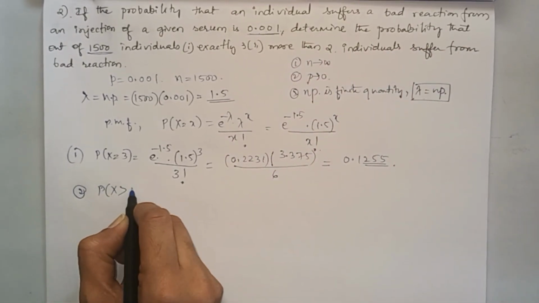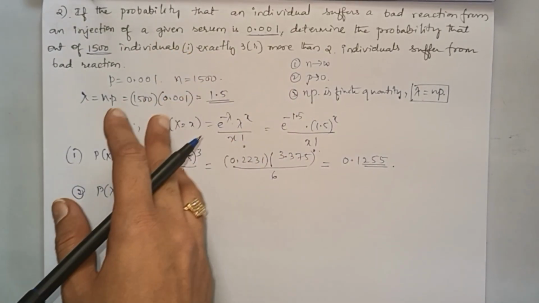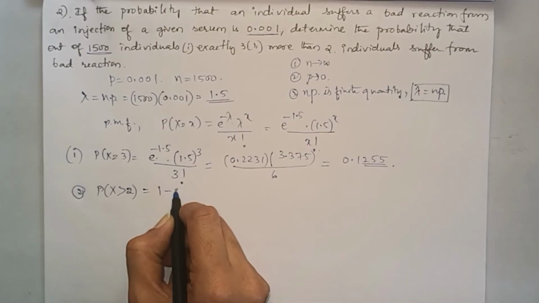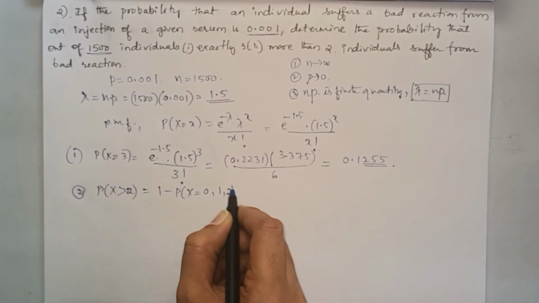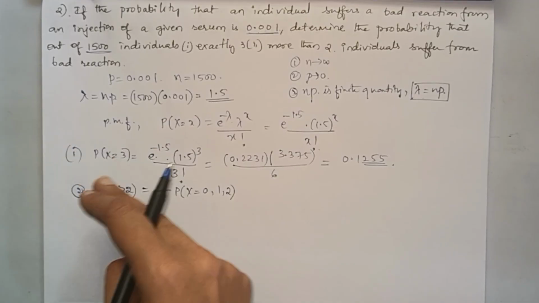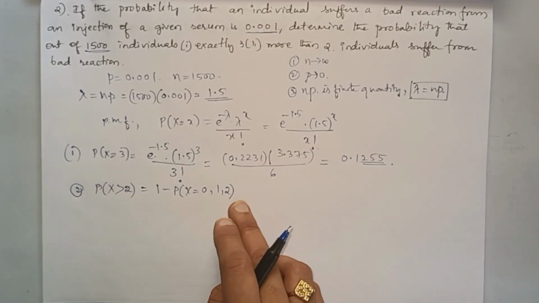Probability x is greater than 2, so greater than 2 up to 1500. You can't sit and calculate all these, so we can go with 1 minus the missing values: P of x equal to 0, 1, 2. Greater than 2 means starting from 3, 4, so the values missing here are 0, 1, 2. We have to find out for those.